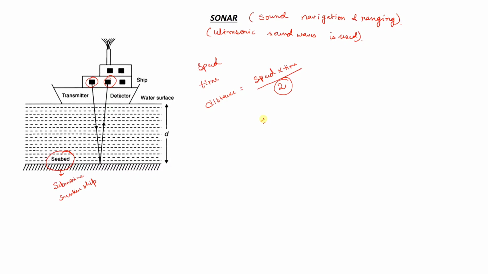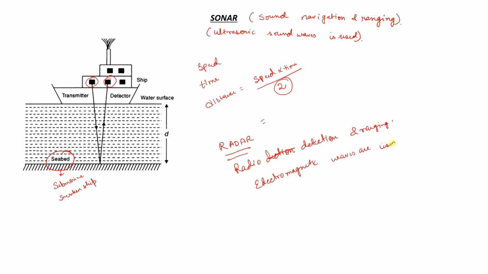Next one is radar. The full form of radar is radio detection and ranging. In sonar, ultrasonic sound waves were used, but in this case electromagnetic waves are used in space. And the same theory is applied here also. So these are the two applications of echo in physics.